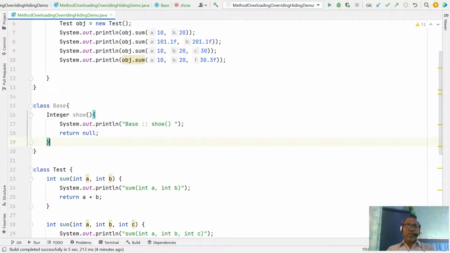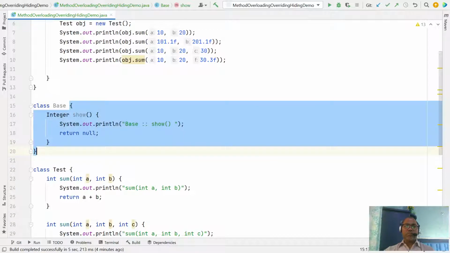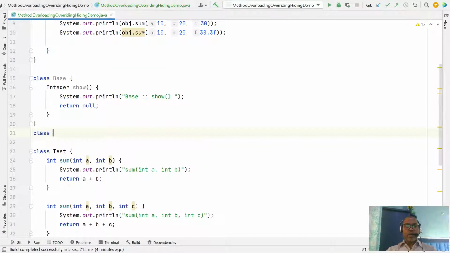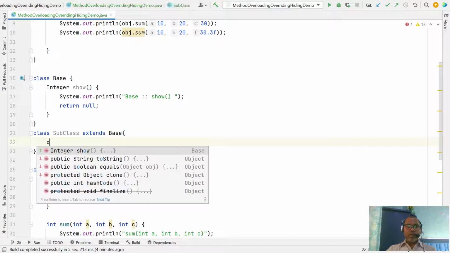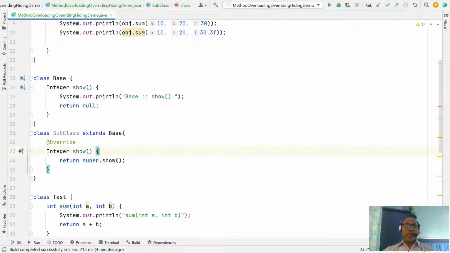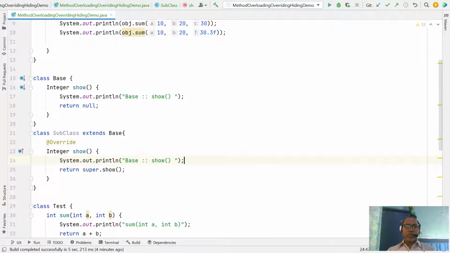Now we write a class Subclass that extends your base class, and now it can override the same method. That means the same signature you are defining here. Inside your subclass, let's return null.